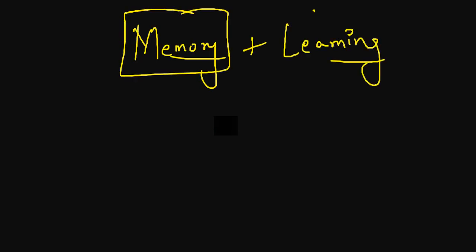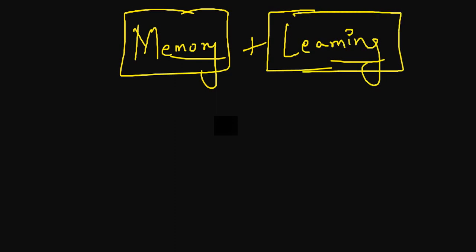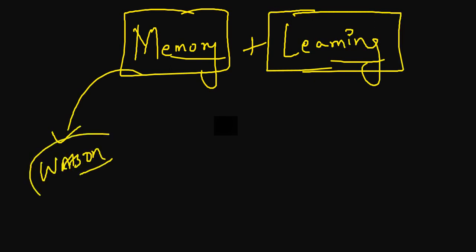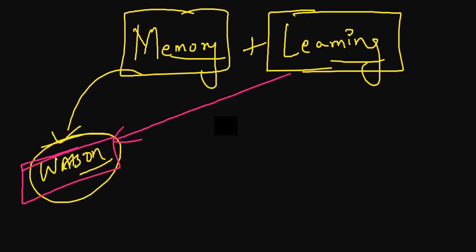Okay, so did you notice anything? If not, let us tell you that the topic memory from your unit number 5, plus the topic learning, is again going to come in some manner or the other. They might ask directly who gave this, who gave what. They are consistently asking about Watson, behaviorism, who is the father, and things like that. So these are the two most important topics.